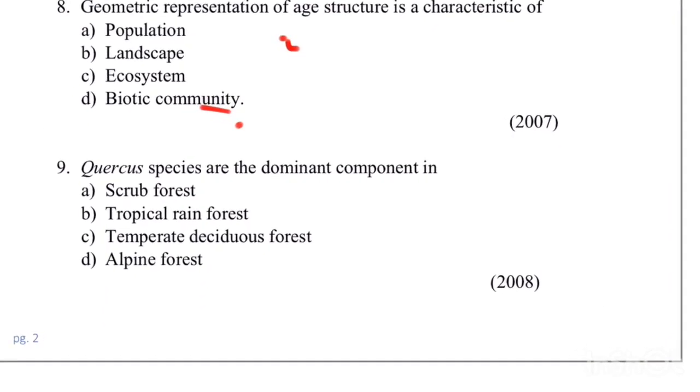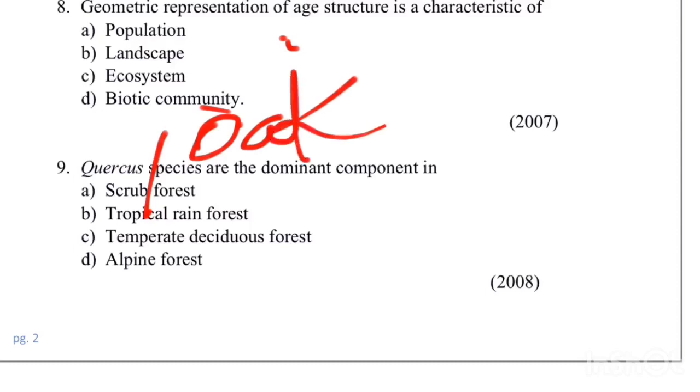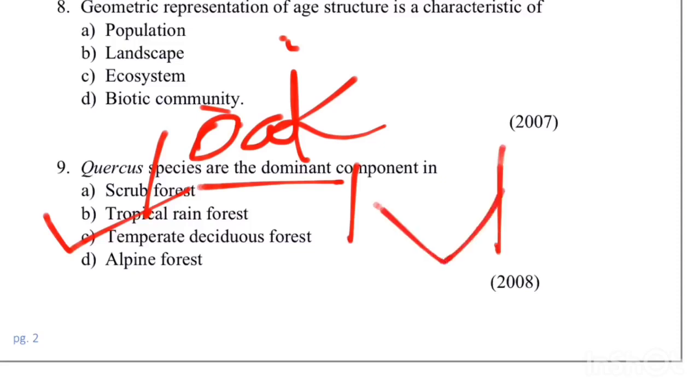Next one is Quercus species, which are the dominant components. This is also called oak, silver oak. Oak plants are usually very dominant in tropical forest. The scrub forest, here the availability of water is very less. They are in between deciduous forest and deserts. Here the availability of water will be very less, but not very much less than deserts.